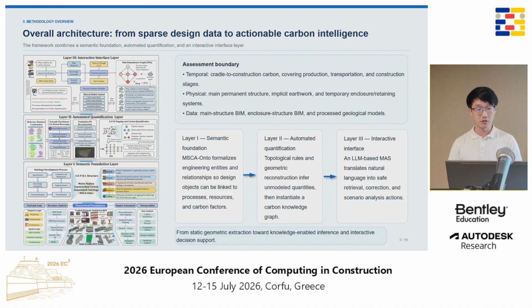This slide shows the overall architecture. Our framework has three layers. Layer 1 is a semantic foundation. We build a domain ontology called MSCA on top. It defines how metro station systems, elements, construction processes, resources, and carbon emissions are connected. Layer 2 is automated quantification. Here we use topological reasoning and geometric reconstruction to infer hidden or implicit construction quantities. Then we generate a carbon knowledge graph.